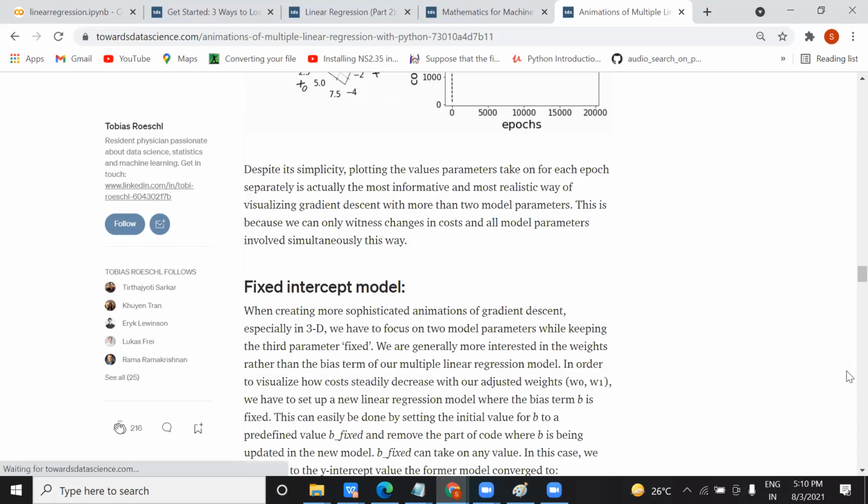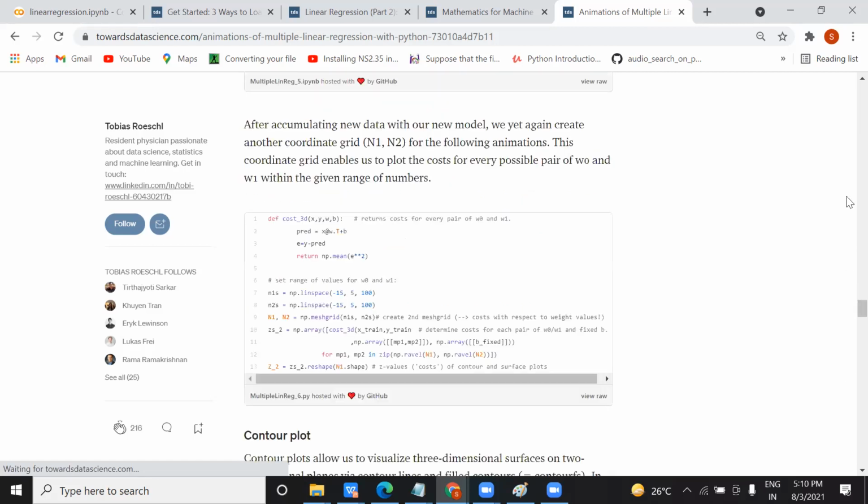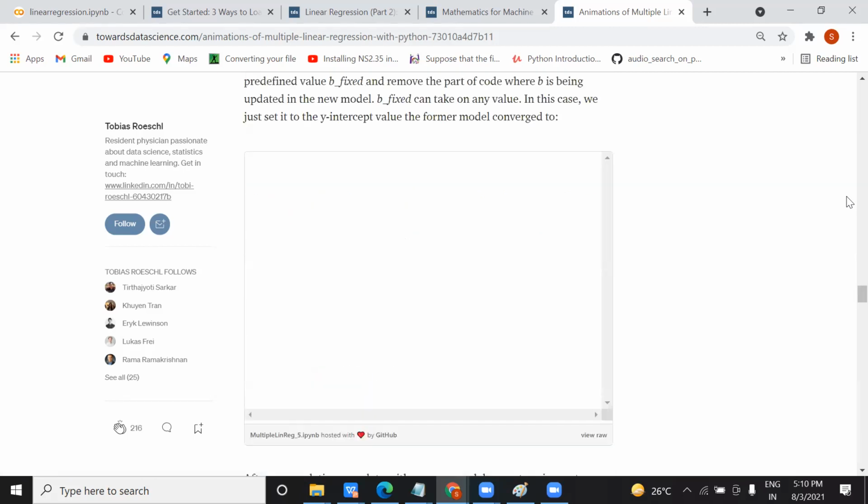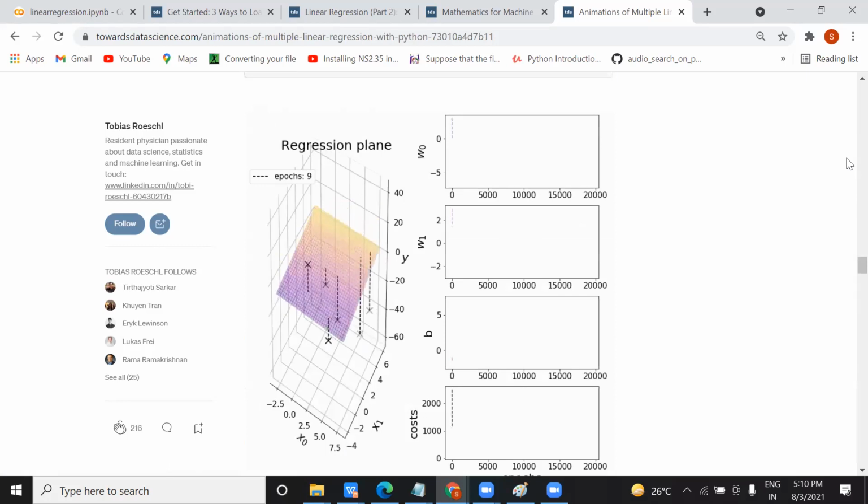So if you do not understand this, don't go too deep. Just think of it like this: internally, when you draw the graph, it keeps on changing as the new data comes and the epoch changes. The more you train, the more accuracy you will get. So this is how it works.